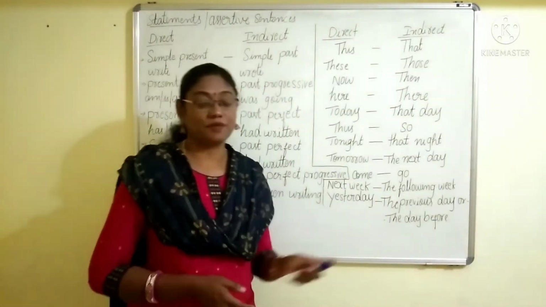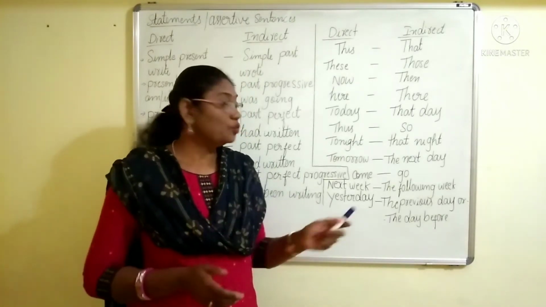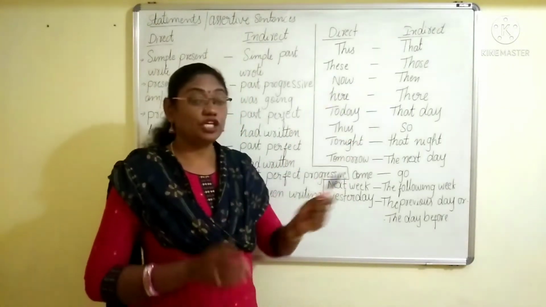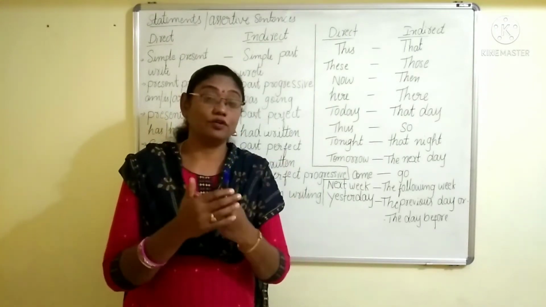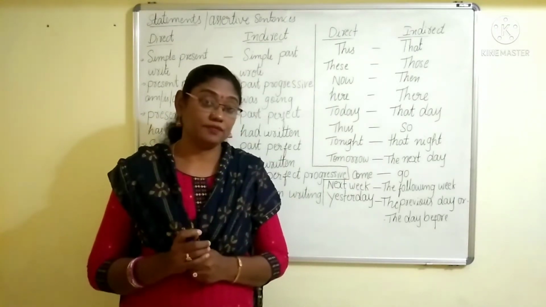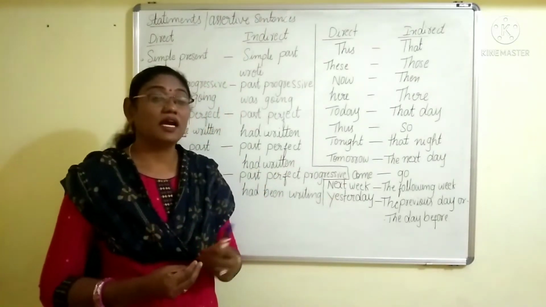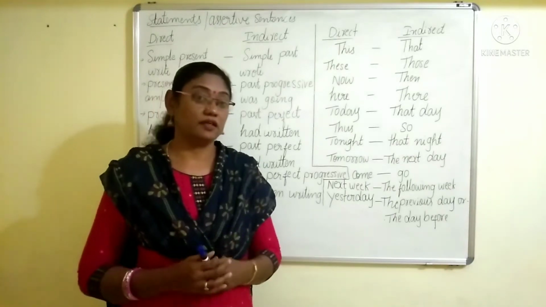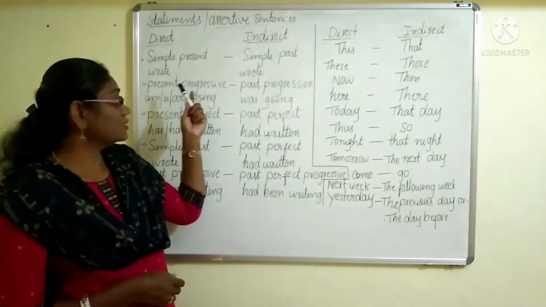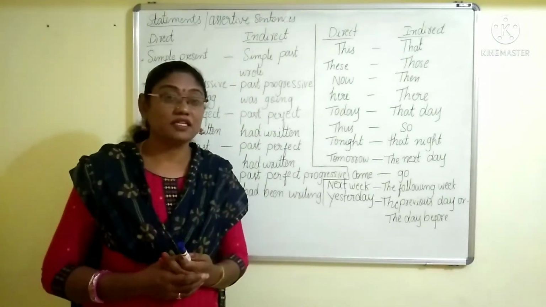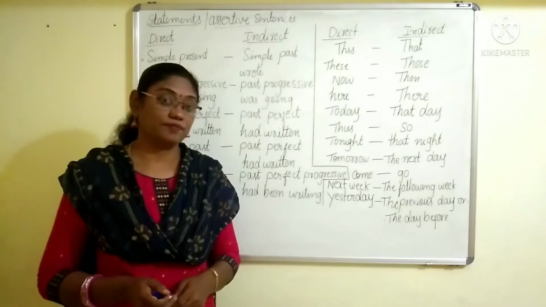These are some expressions given here, and you have to keep this in your mind while you are doing indirect speech. If you keep this in your mind, it will be very easy and you will do it quickly. Okay. So these are the expressions, and these are the changes that take place while changing direct into indirect speech.